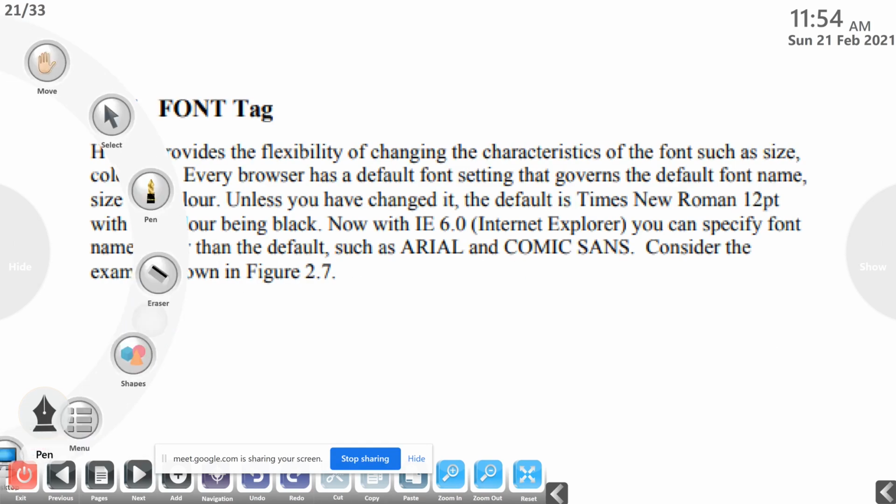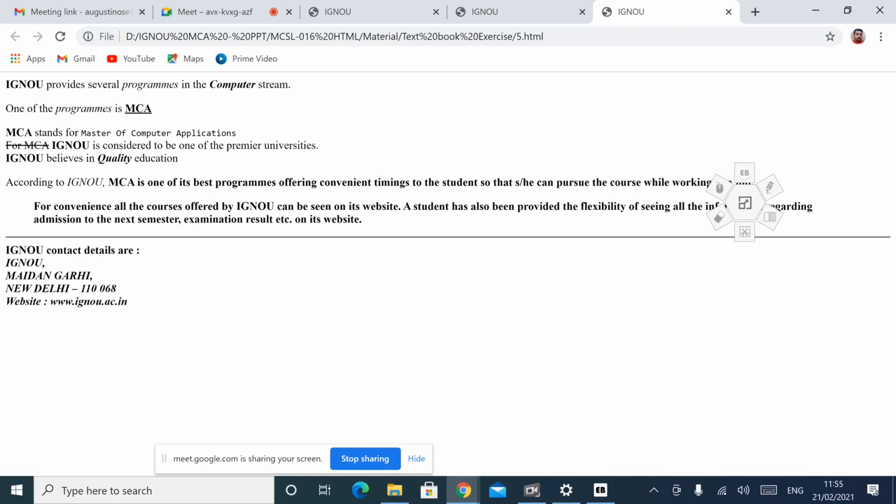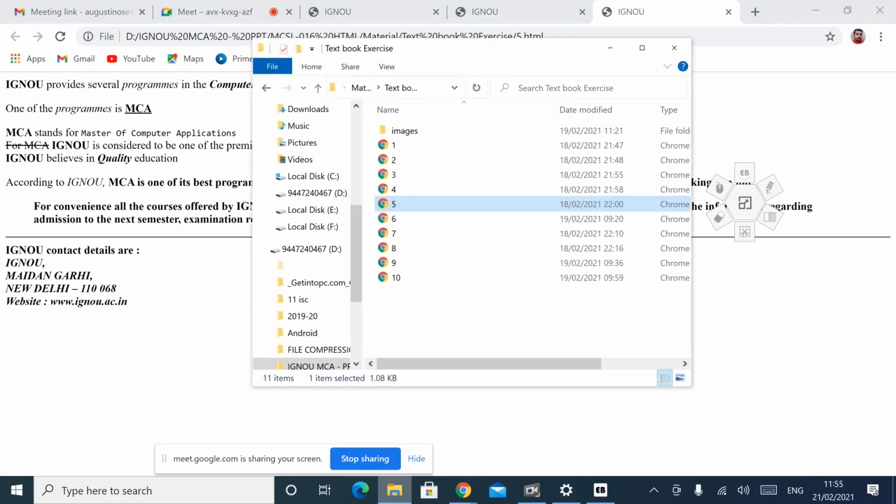I will show you the 2.5 exercise. So first part, IGNOU, is displayed in bold face, provides several programs, which we display in italic face. Then in the computer, bold italic stream. Then one of the programs, that is MCA, in bold, italic and underline.